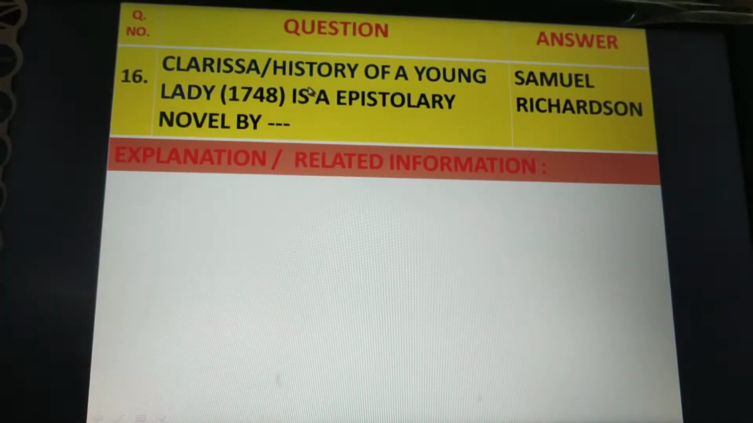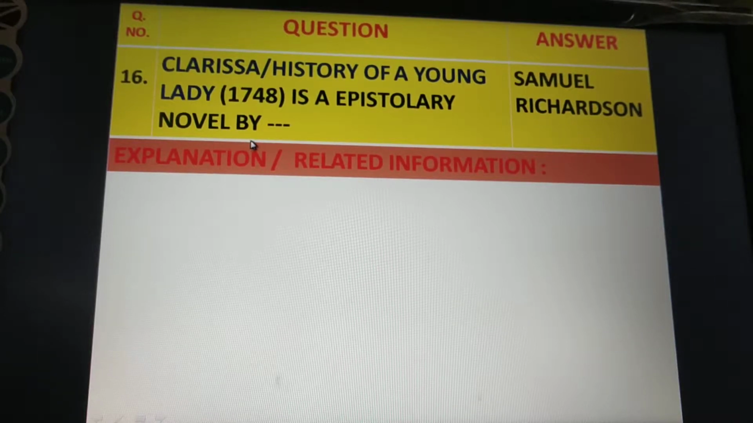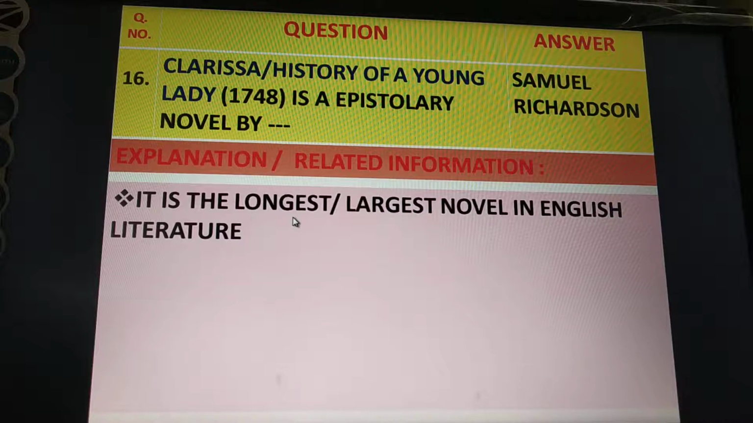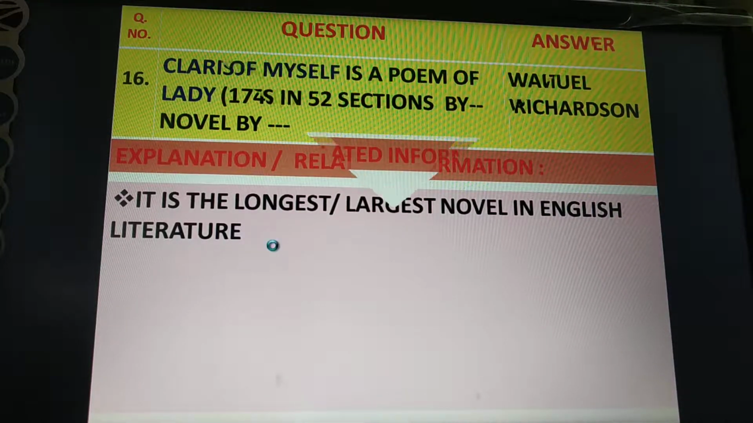Next question. Clarissa, or the History of a Young Lady. It was published in 1784. It is an epistolary novel by Samuel Richardson. It is the longest novel in English literature.